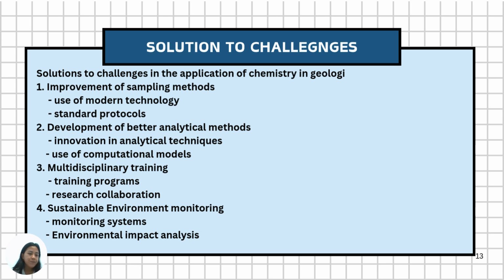Next, number three, multidisciplinary training programs, research collaboration. Next, sustainable environment monitoring. Next, monitoring system and environmental impact analysis.